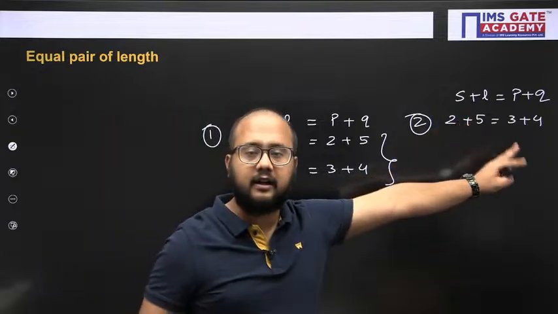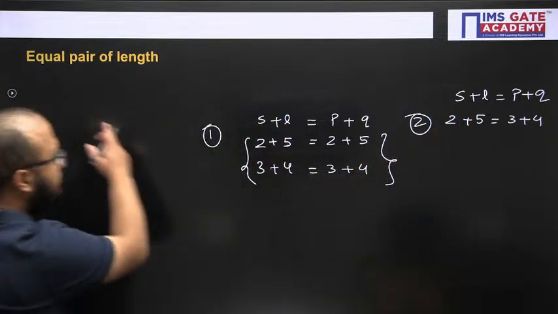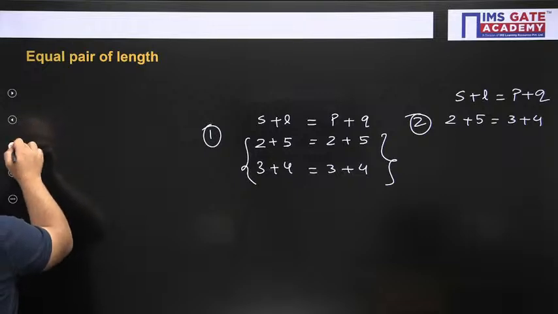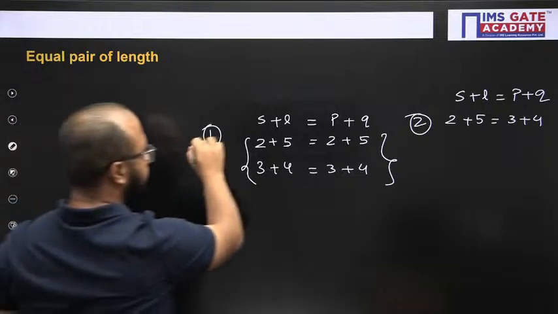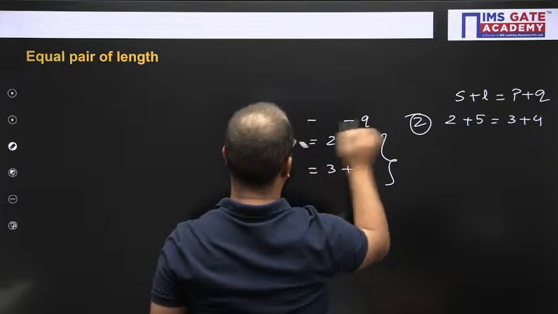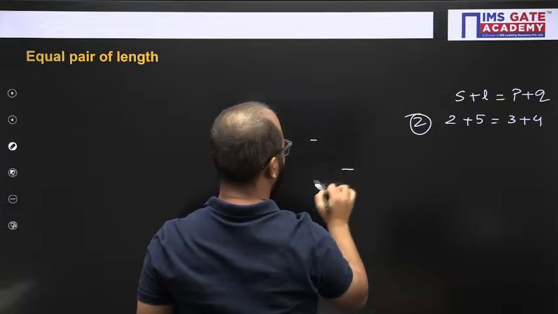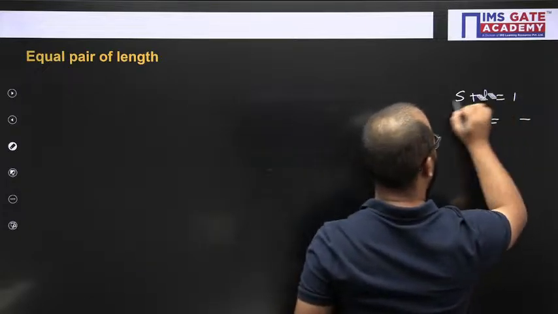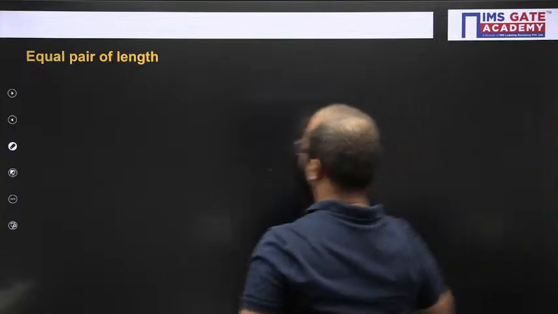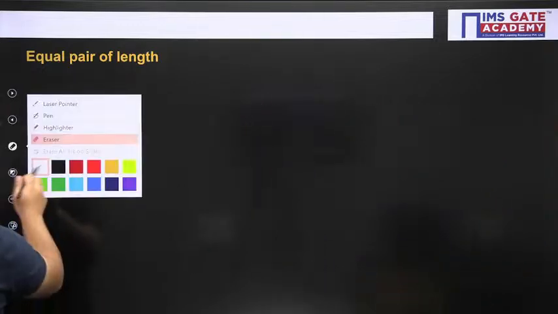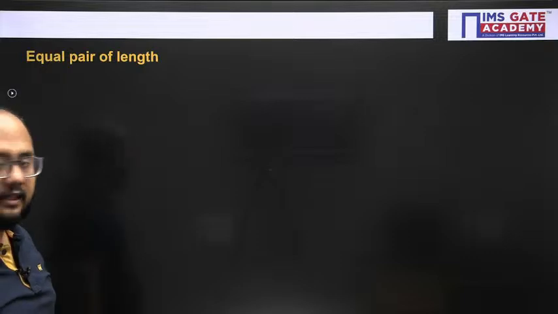That different link length case we have already discussed. Now we are discussing the equal pair of lengths. Is it clear? Okay.